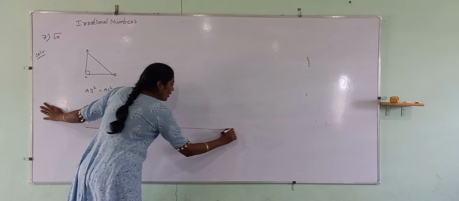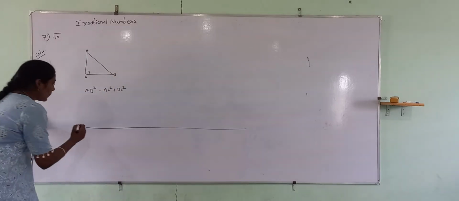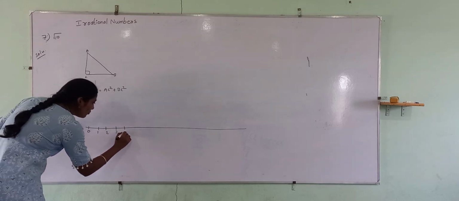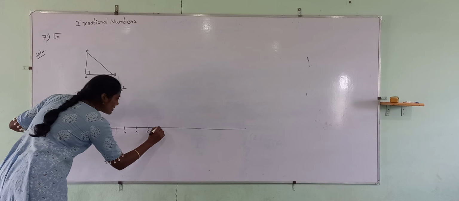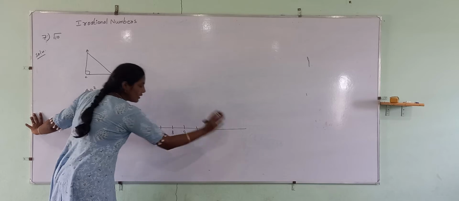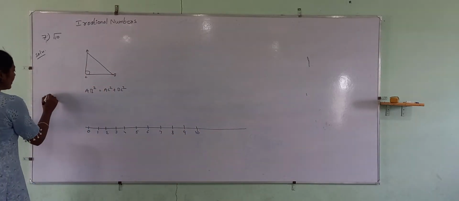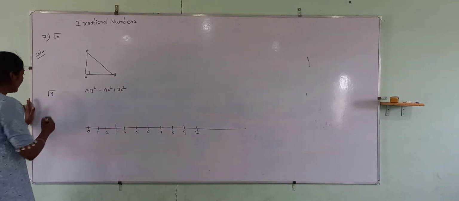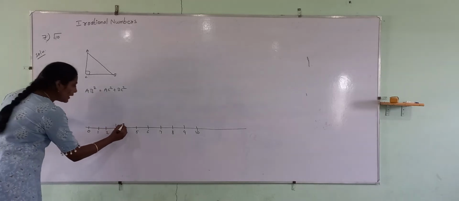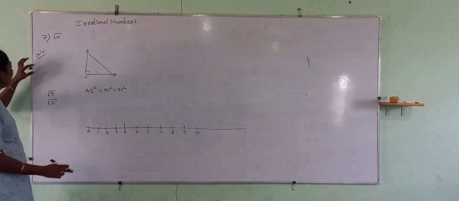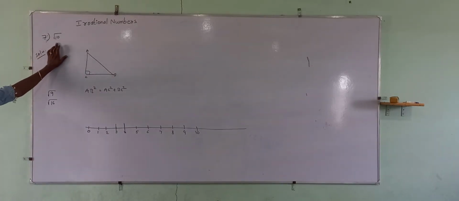I am going to draw a number line first. 0, 1, 2, 3, 4, 5, 6, 7, 8, 9, 10 and so on. If it is square root of 9, it will be here, obviously. If it is square root of 16, it will be here. So between square root of 9 and square root of 16, the square root of 10 will be there. What is the value of square root of 10?